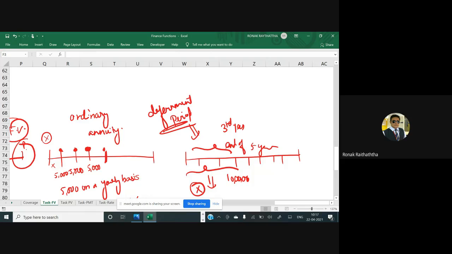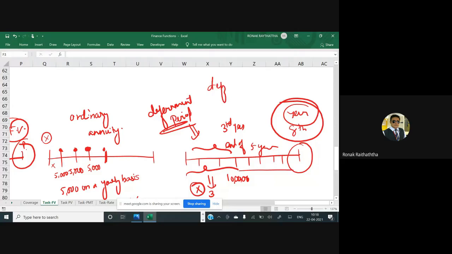After the end of 5 years, he is making the investment. 3 years elapsed initially, so at the end of the 8th year, he would have some money. 3 years just passed without making any investment, and for the next 5 years he is going to invest something. This is called a deferred annuity. It is also called a delayed annuity. Delayed or deferred, both remain the same.